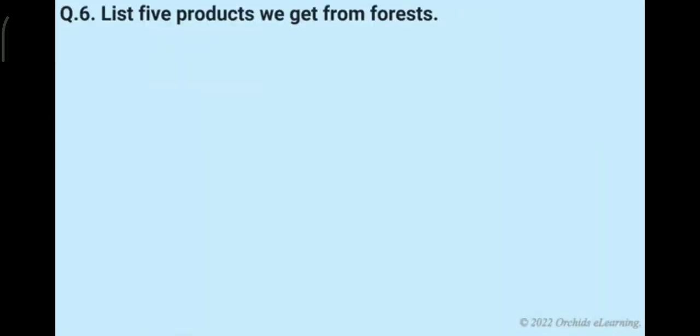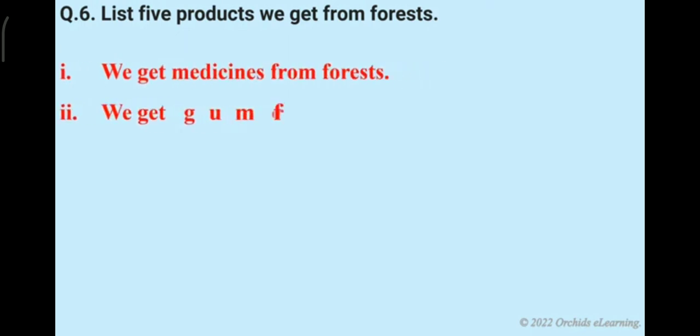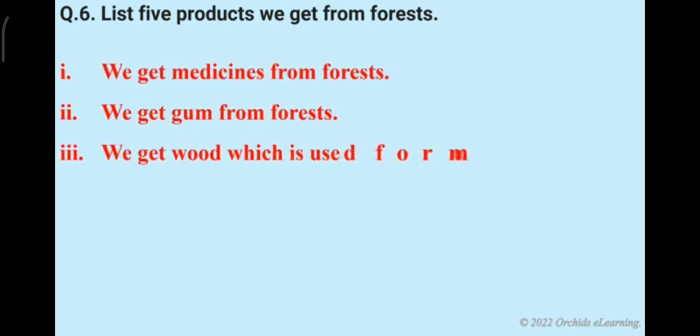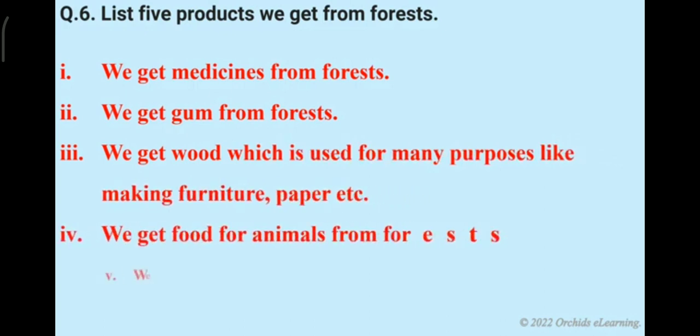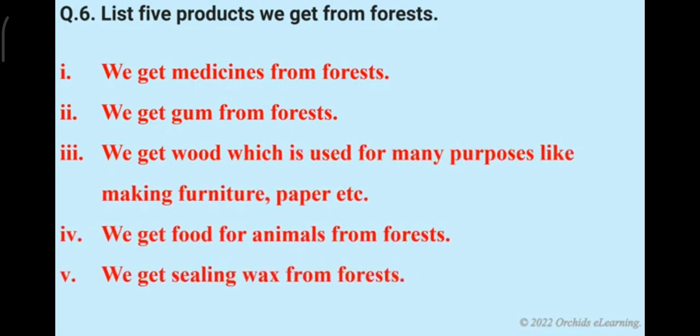List 5 products we get from forests. We get medicines from forests. We get gum from forests. We get wood, which is used for many purposes like making furniture, paper, etc. We get food for animals from forests. We get sealing wax from forests.